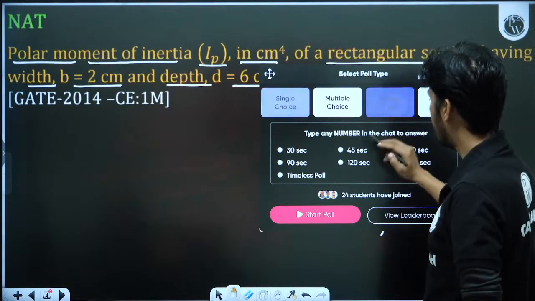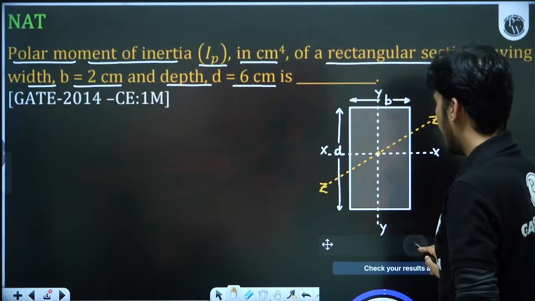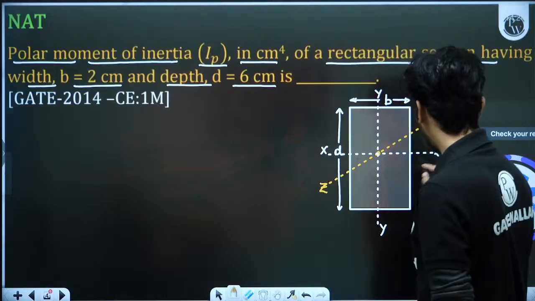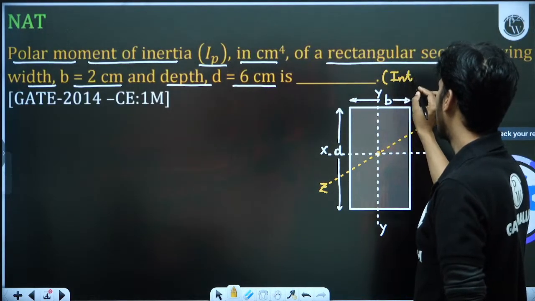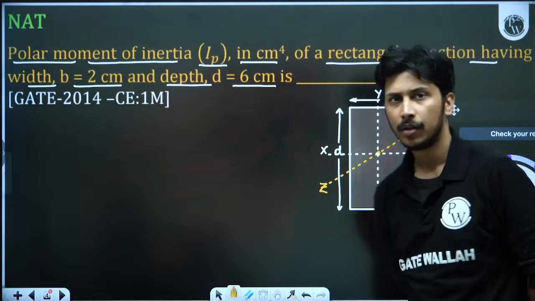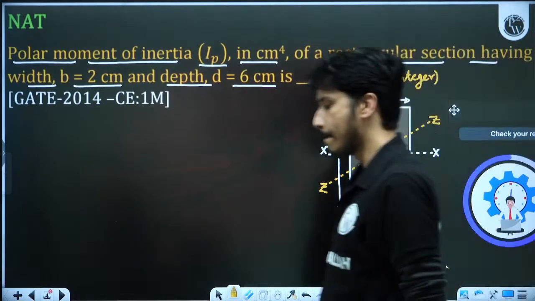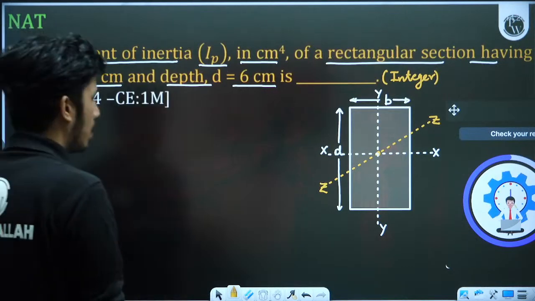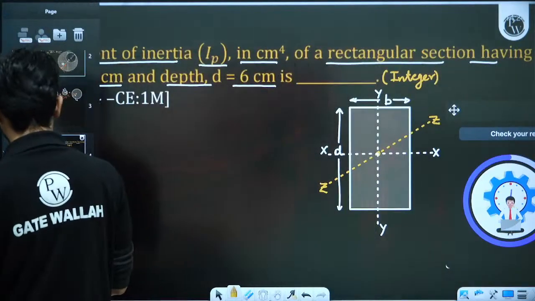engineering mechanics. So I am starting an integer type poll, giving you 150 seconds. You have to give the answer in centimeter power 4. If it is coming out in decimals, you have to give the nearest integer. So give me the answer quickly, then I can discuss this question with you.